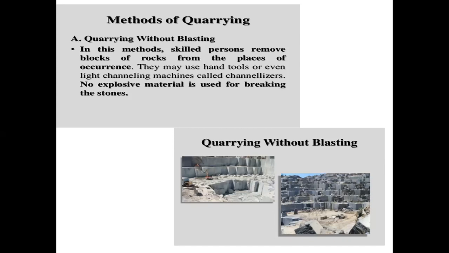Without blasting is used for soft rock material. The foliated rocks are very soft rock, so we go without blasting. If the rocks are hard, for example granites and quartzites, we have to use blasting material. Quarrying without blasting: in this method, skilled persons remove the blocks of rocks from the places of occurrence. They may use hand tools or even light channelizing machines called channelizers, but no explosive materials are used for breaking the stones.